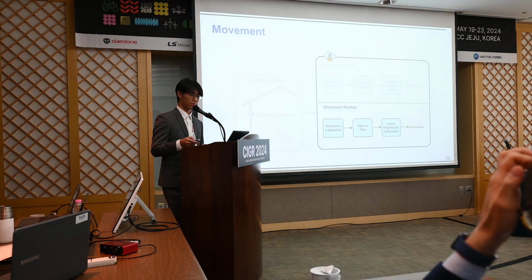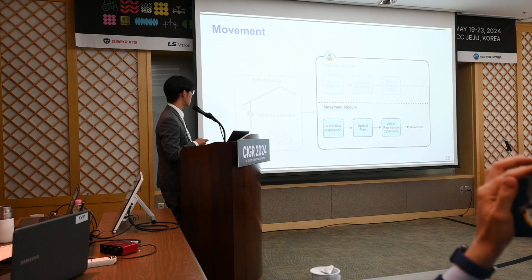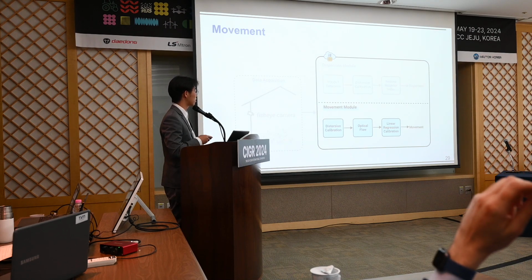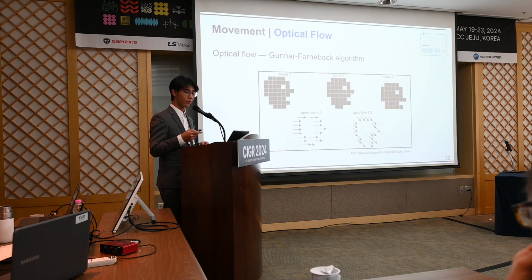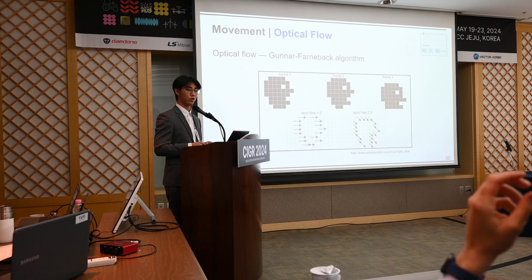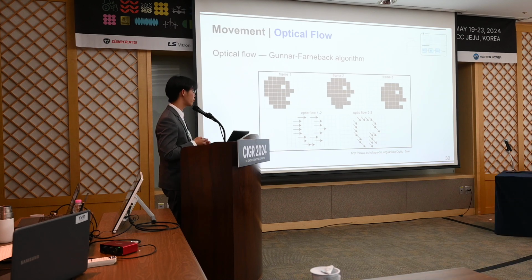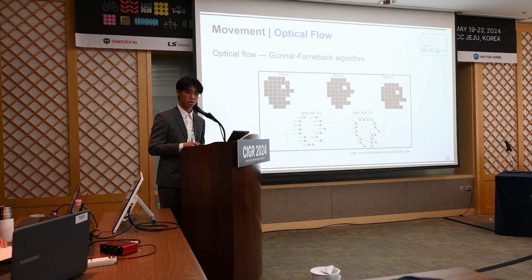Next, the movement module. Also, the video needs to be calibrated before we quantify the chicken's movement. To track and quantify the movement of chickens, we utilize the optical flow method, which calculates the motion patterns of objects in consecutive frames of a video and represents the motion of these objects as vectors to obtain an optical flow field. By summing the vectors stored for each video, we obtain a numerical value representing the movement for that video. Optical flow can be implemented by different algorithms. In our research, we use the Gunnar Farneback algorithm.